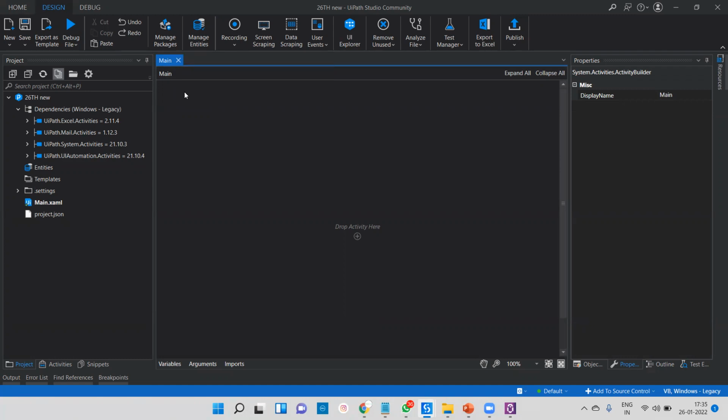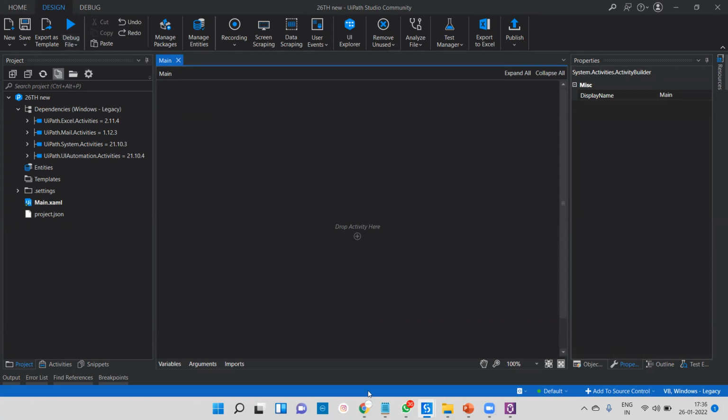So again, if you ask me what is main, each and everything I'll provide in very depth. Especially for unattended bot, especially in RPA world, there are two types of bot. The first thing is called attended bot, and the second thing is called unattended bot. Attended bot means on the same system, if I'm going to run any program, that is called attended bot. Okay, means you're going to attend your system, and that is called front end bot. You are able to automate.